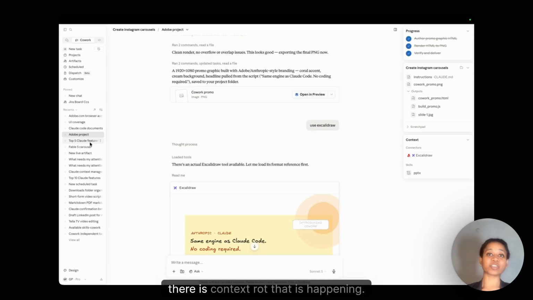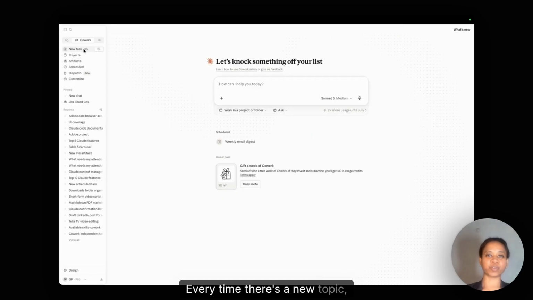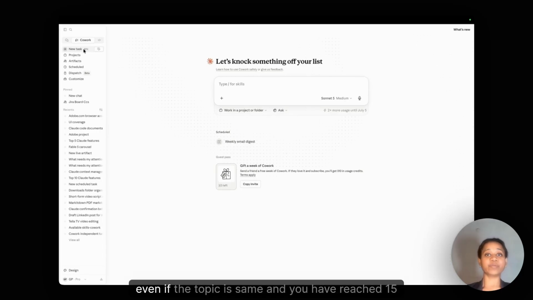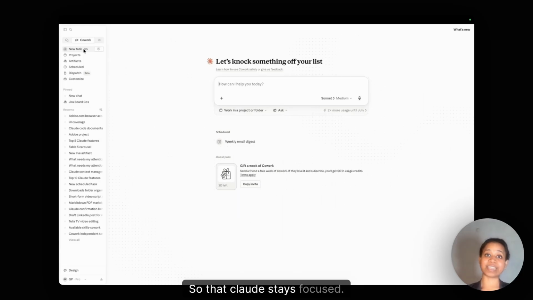So you are burning a lot of tokens here. Second thing, there is context rot that is happening. Three topics are not related to each other. So Claude will get confused. Instead, what you do is every time there's a new topic, you start a new task. Second thing, even if the topic is same and you have reached 15 messages, make sure you start a new task so that Claude stays focused.